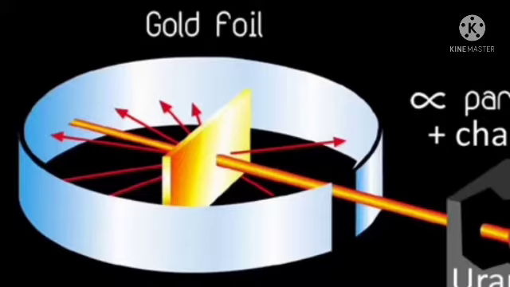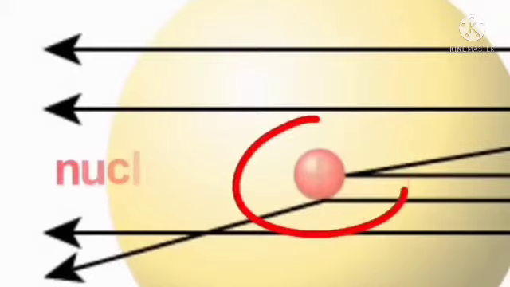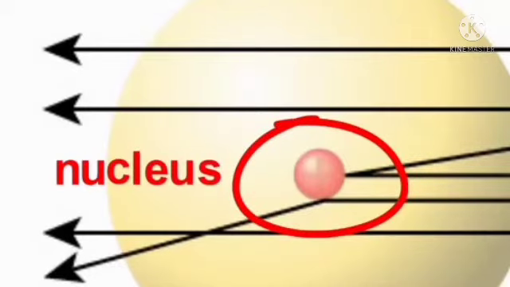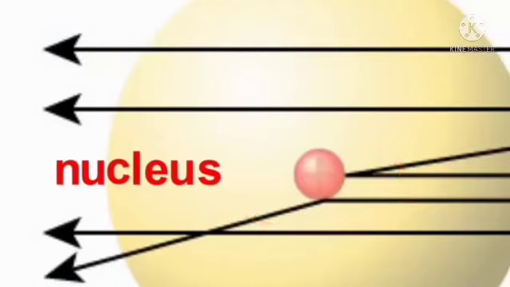On average, for every 20,000 alpha particles that were fired at the gold foil during Rutherford's famous experiment, only one was reflected back. Let us try to understand the results of Rutherford's experiment. Suppose you throw a small stone at a solid wall in a horizontal direction, it will not go through. But if you throw stones through a fence of big gaps, lots of them would pass through the gaps.